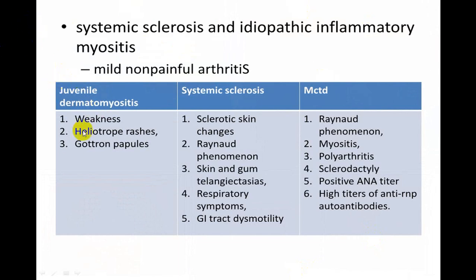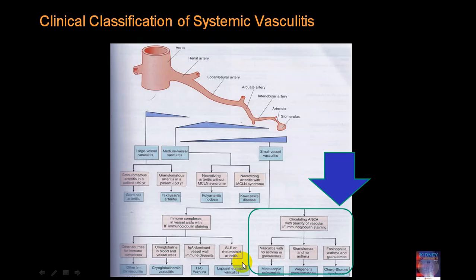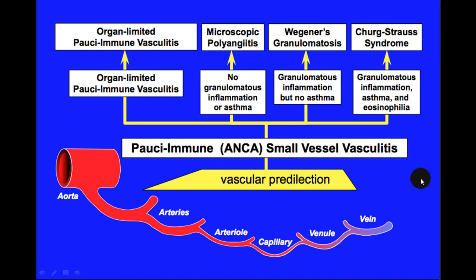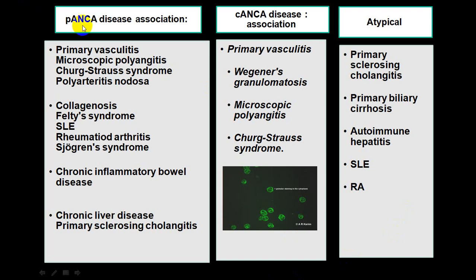This is dermatomyositis and mixed connective tissue disorders and systemic sclerosis differentiation. I am not going into detail again. This is vasculitis producing different types of joint involvements, etc. Maybe a pulse involvement, etc. So I am not going into detail at all. So this is ANCA associated disease, then atypical disease. These are all very much in detail.